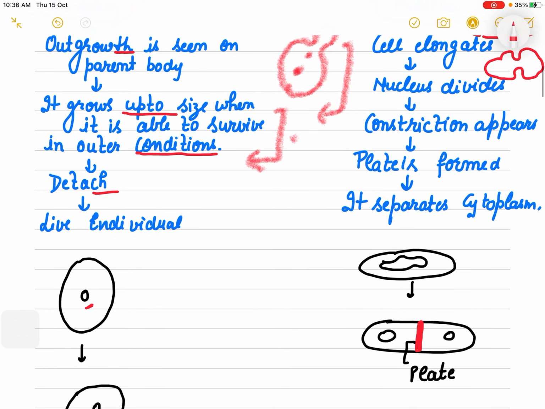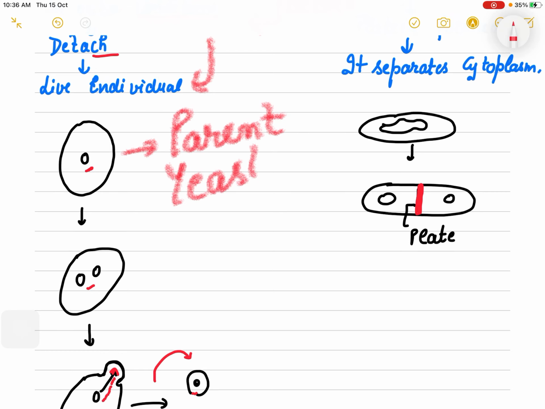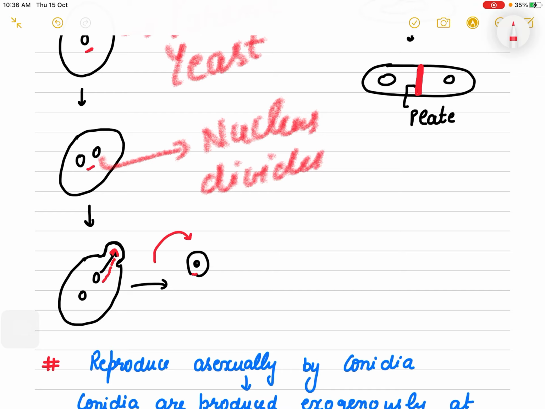Then it gets detached from the parent and grows as an individual yeast, right? As you can see, that is the parent yeast, and in the parent body the nucleus divides, and then this nucleus moves to the outgrowth formed from the parent, and then it is detached and lives as an individual yeast.